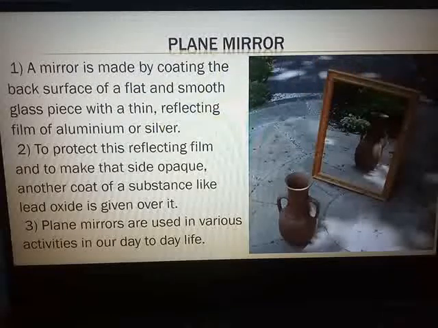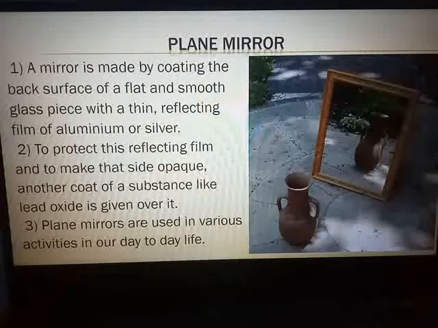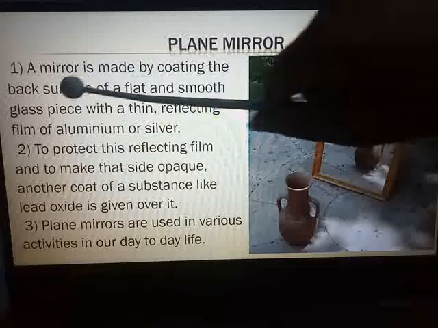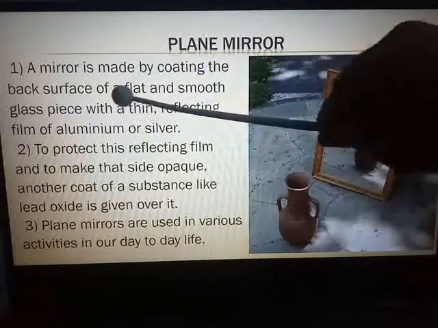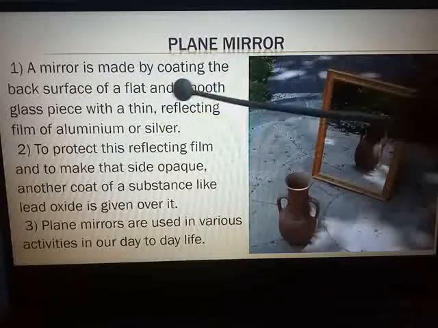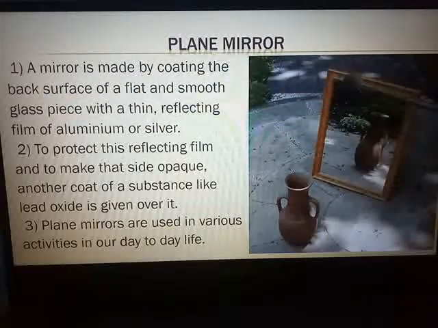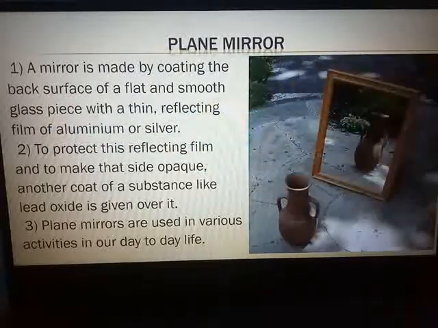Now, a dressing table mirror you will not be able to remove and see, but this type of mirror which you get in the shop or in the barber's shop, if you see the back surface of that mirror, the mirror is made by coating the back surface of a flat and smooth glass piece. The front side which you see is a glass piece. The back surface is coated with a thin reflecting film of aluminium or silver.